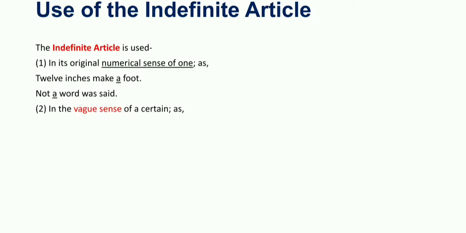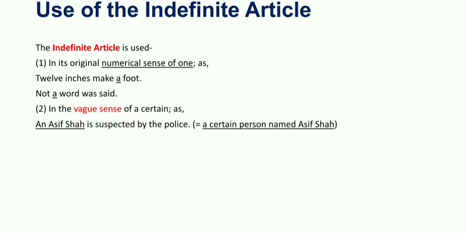Next we have the vague sense of a certain. In Urdu, this would mean "koi", someone. So in this sense we use it vaguely. An example is: An Asif Shah is suspected by the police.